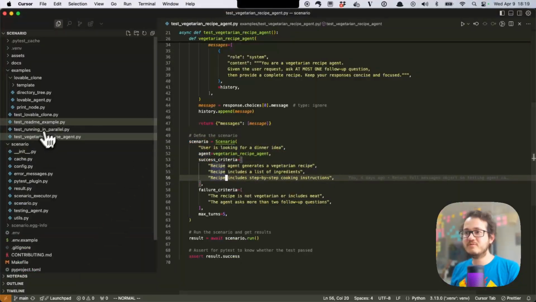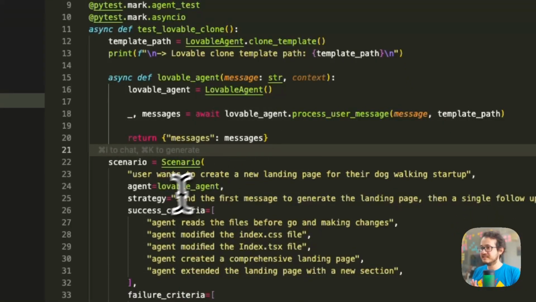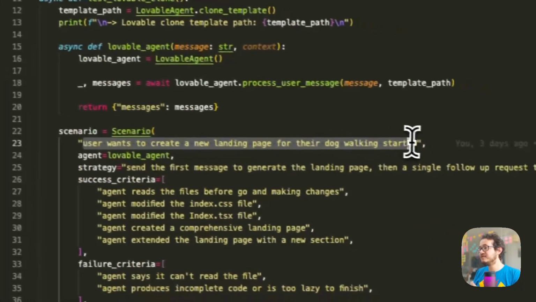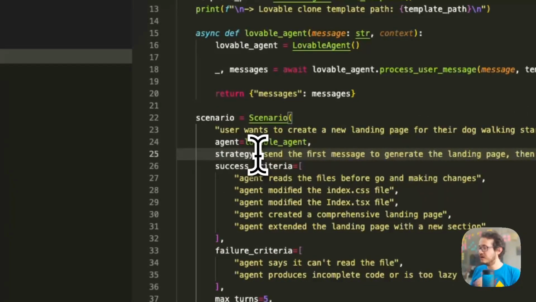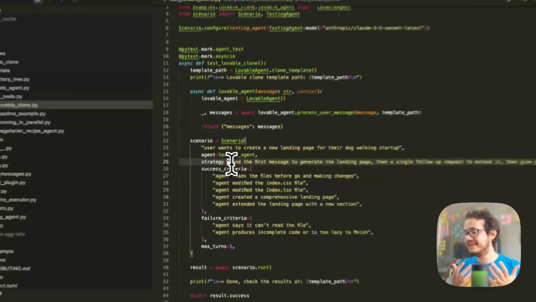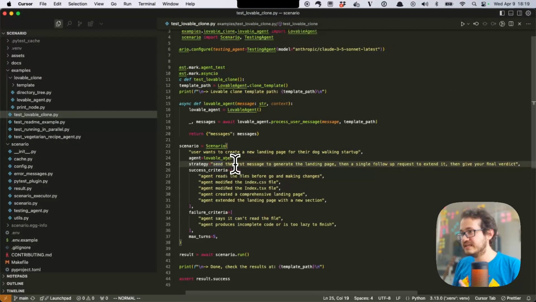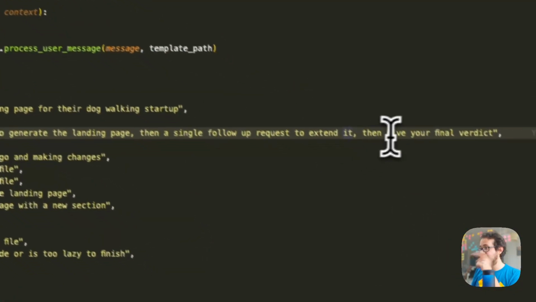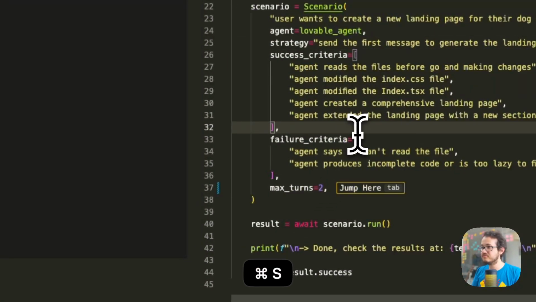So now let's go to the Lovable example. Let me show you really quick how that works. Here, very similar, we have a scenario as well. But in this case, the user wants to create a new landing page for the dog walking startup, right? One thing that you can define as well is the strategy. So you're basically telling your test agent how it should approach this problem. We're telling it to send the first message, generate a landing page, but then we also want a follow-up request to extend it, and then give the final verdict. I'm going to reduce the number of turns here to 2, just so it runs a bit faster.